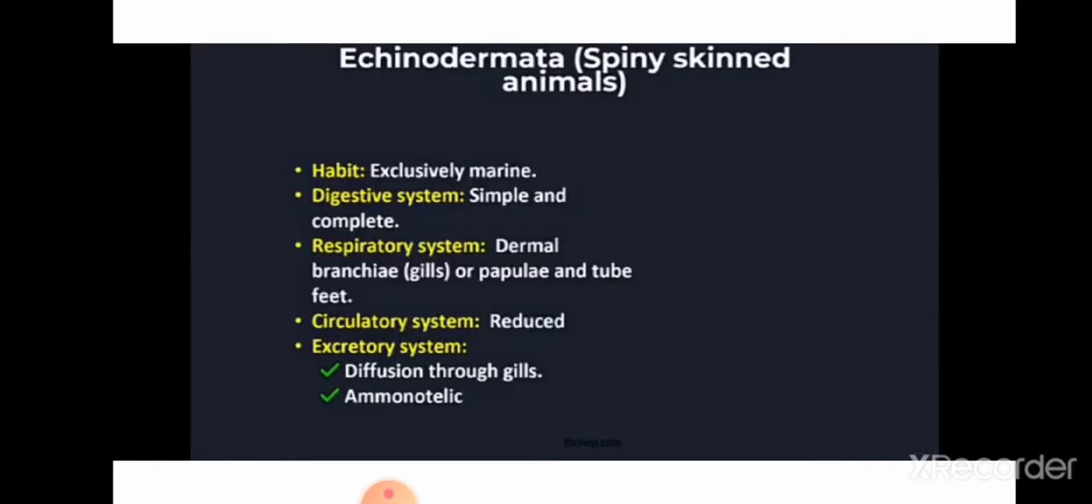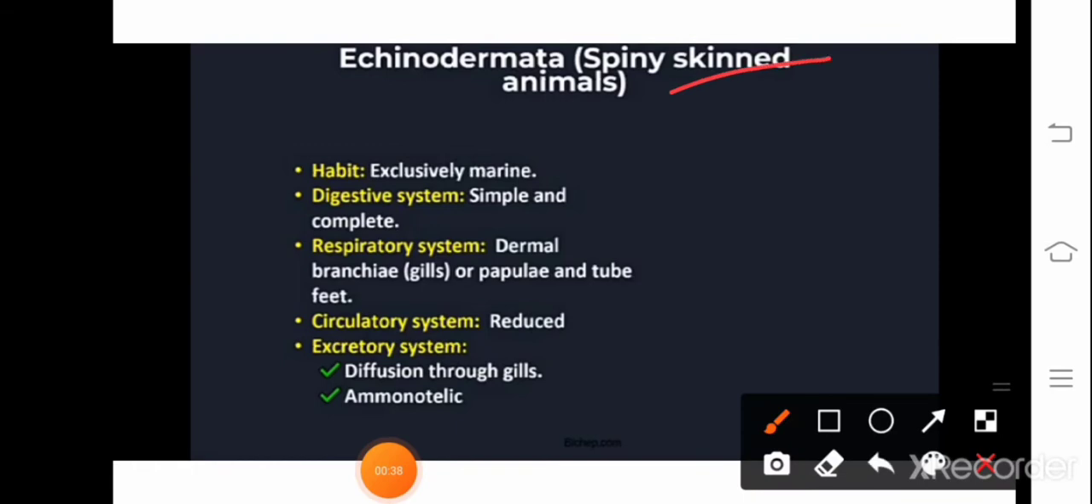So Echinodermata includes all the spiny bodied animals. You can remember the starfish. Starfish is a typical example for phylum Echinodermata. Where are they found? These animals which come under phylum Echinodermata are exclusively marine, meaning they are found only in